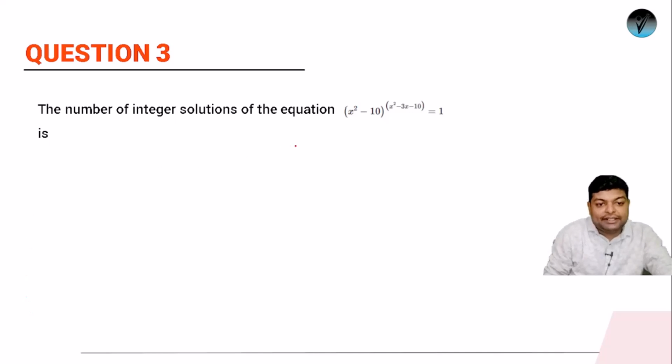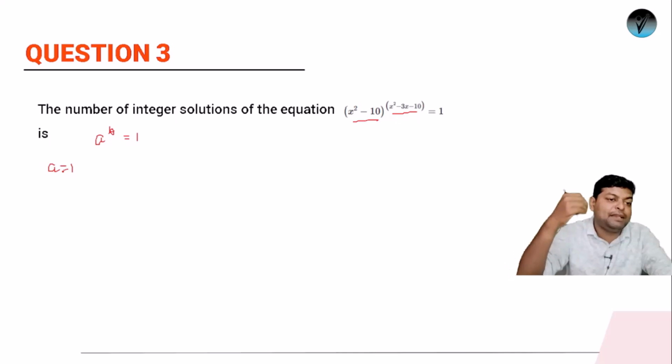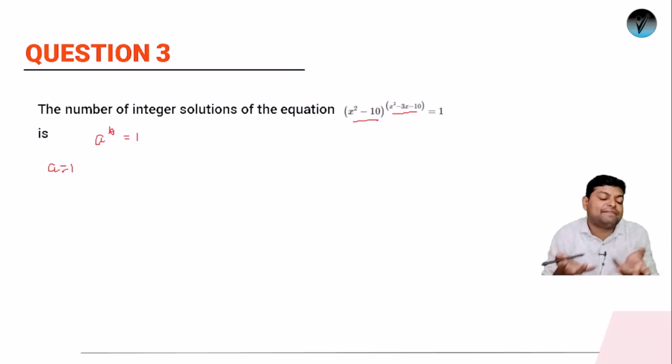So it says that (x² − 10)^(x² − 3x − 10) equals 1. Now think, how does 1 come? Suppose I have an exponential function like this, a raised to the power of b equals 1. In what scenarios will you get the answer as 1? The first scenario is if my a is 1, let b have any value. If your a is 1, then 1 to the power of anything will always be 1, right? So the first case can be a equals 1.